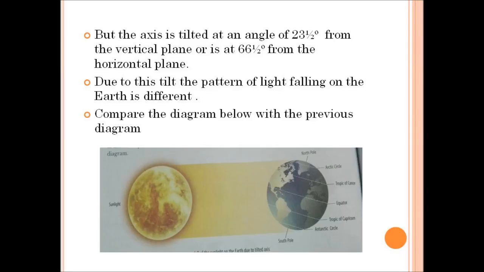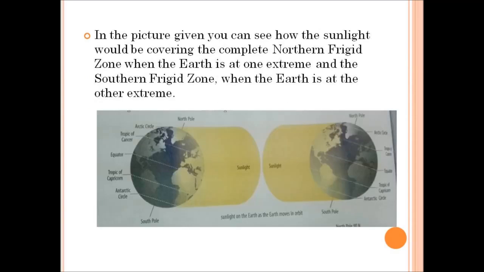We have already studied that Earth revolves around the sun. So at one position, this pattern of light is common, and when the earth revolves to the other side of the sun, the pattern of light falling on the earth is different. And now look at this picture, children. Here the earth has revolved around the sun and it has come to the other side of the sun.